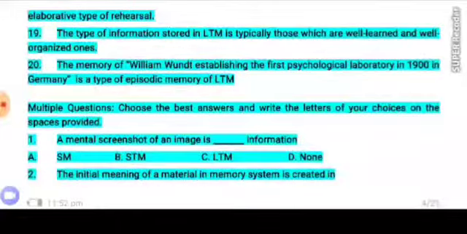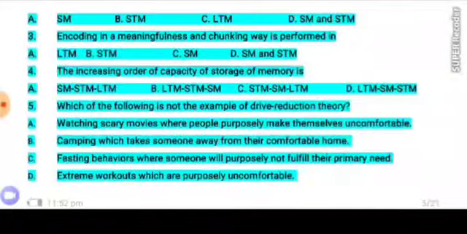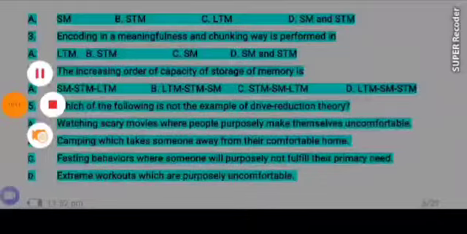Number 2. The initial meaning of a material in memory system is created in A. Sensory memory. B. Short-term memory. C. Long-term memory. D. Short-term memory and sensory memory.